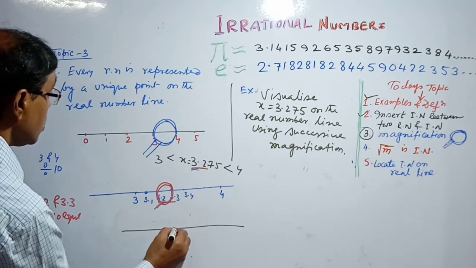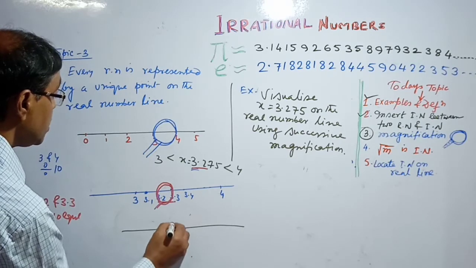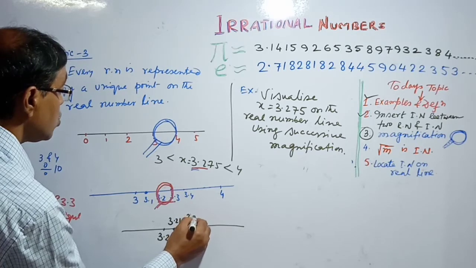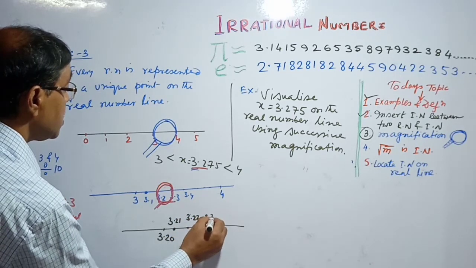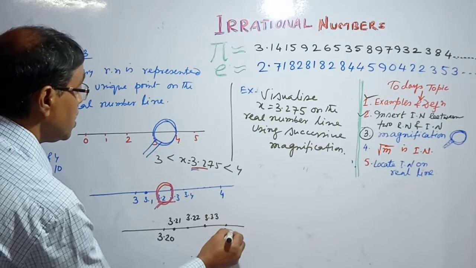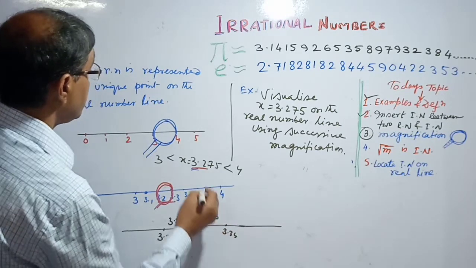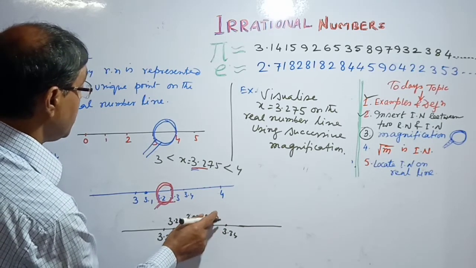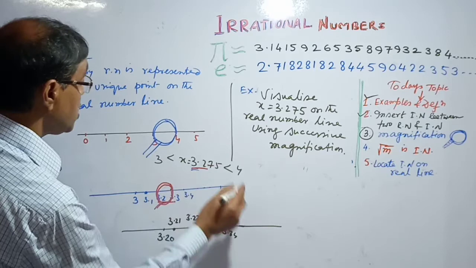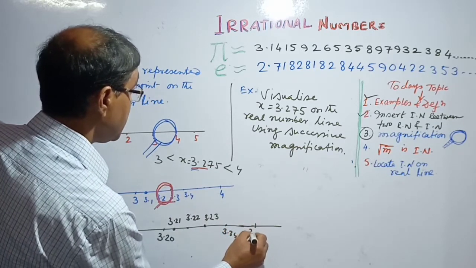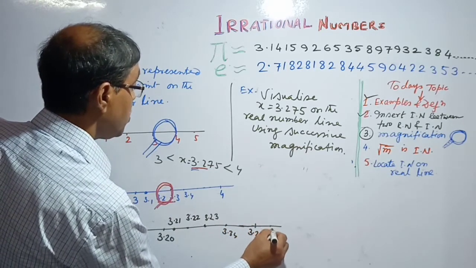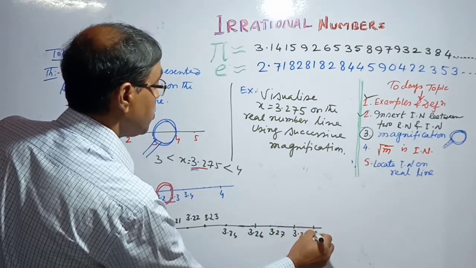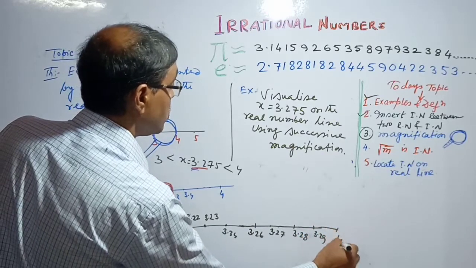So I get 3.20, this is 3.21 and this is the point 3.22, 3.23, continuing this, 3.26, 3.27 and 3.28, 3.29 and 3.3.